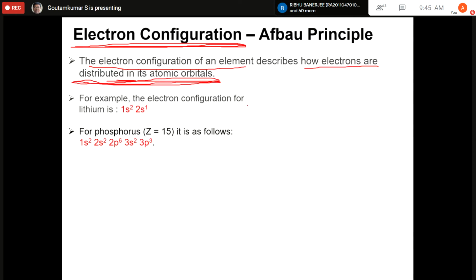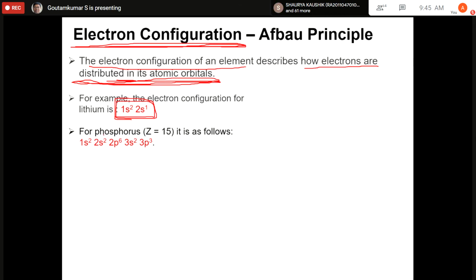The electron configuration for lithium is 1s2, 2s1. That means the 1s orbital of lithium has 2 electrons and the 2s orbital of lithium has 1 electron. This is the way the electrons are distributed, which is called electronic configuration.